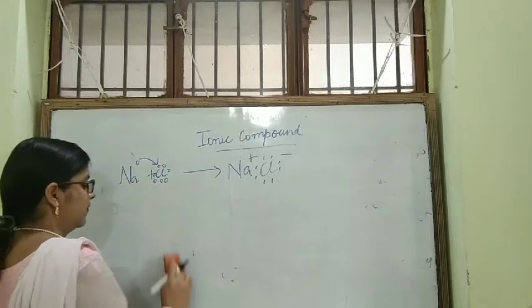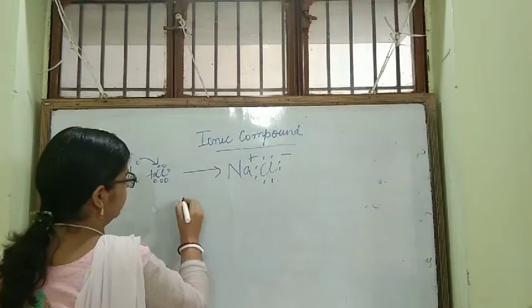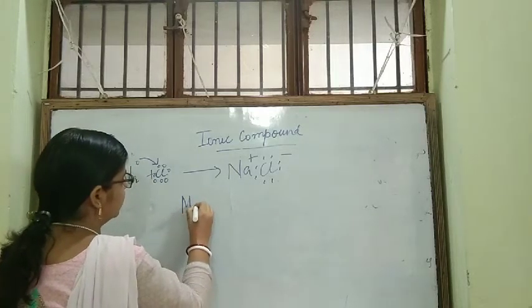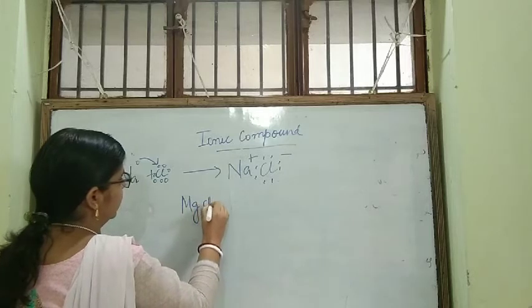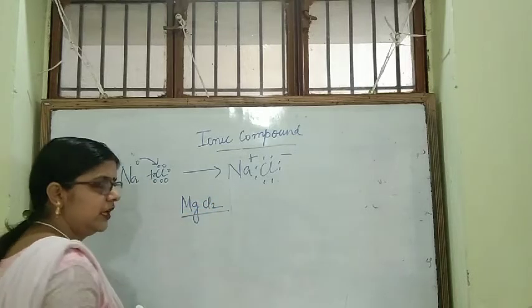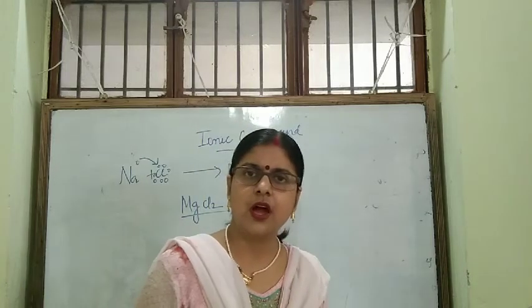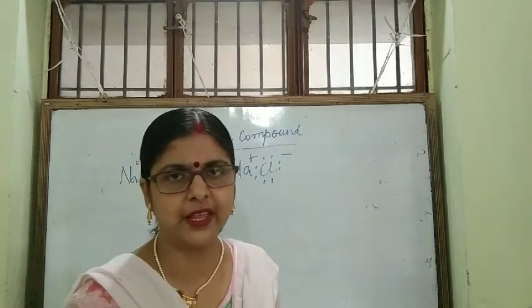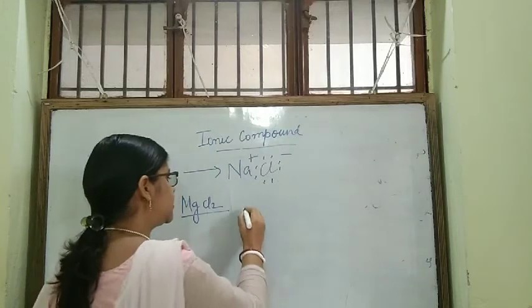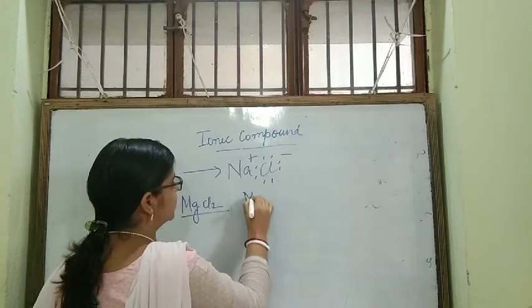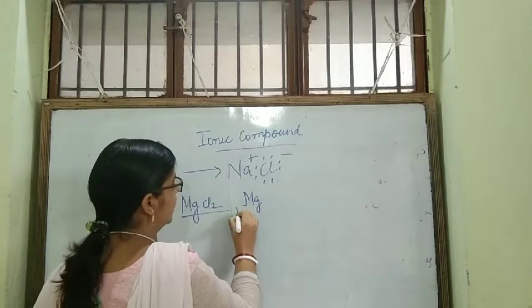Now I am taking another example. Suppose you are asked to explain magnesium chloride. It is also an ionic compound. I am explaining how the bond is formed, you see. First of all we have to write the electronic configuration.